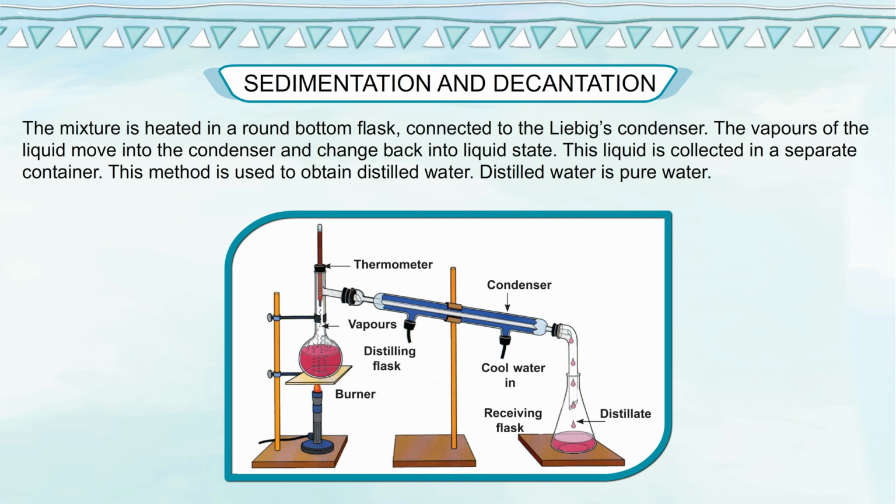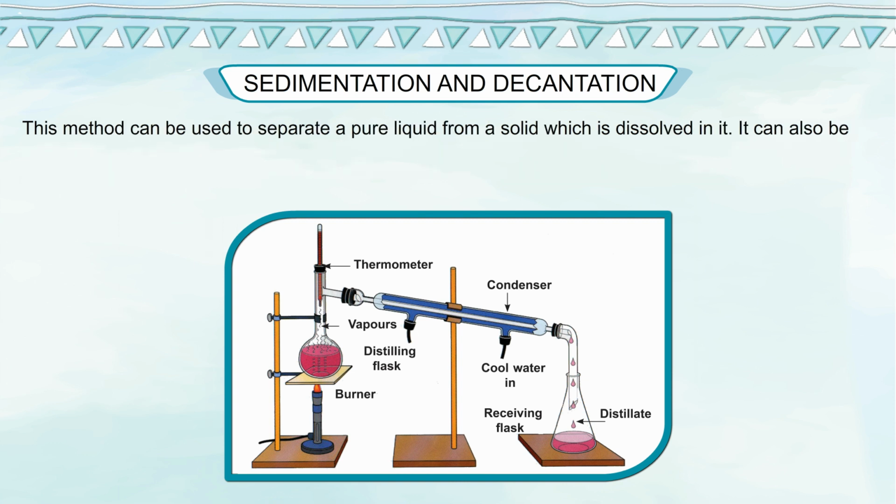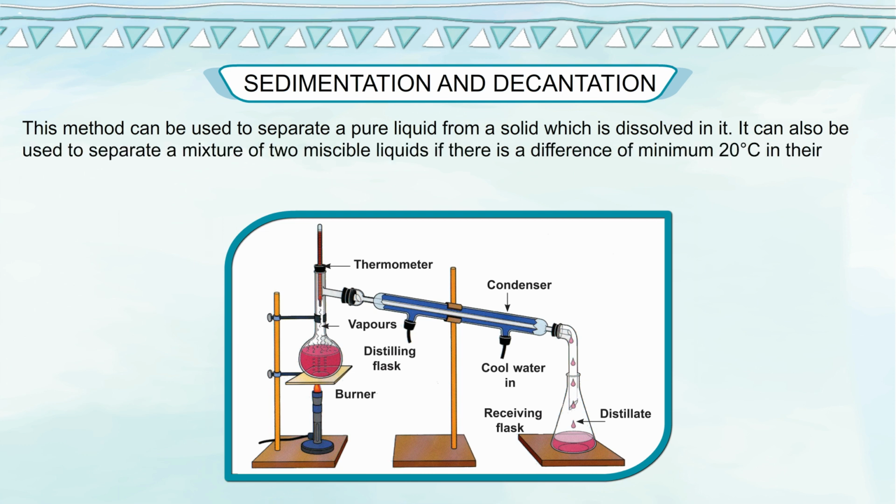This method is used to obtain distilled water. Distilled water is pure water. This method can be used to separate a pure liquid from a solid which is dissolved in it. It can also be used to separate a mixture of two miscible liquids if there is a difference of minimum 20 degrees Celsius in their boiling point.